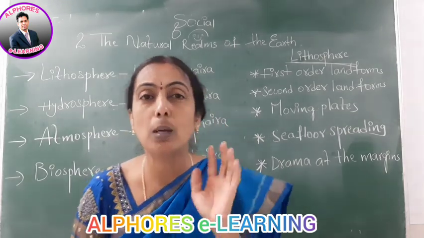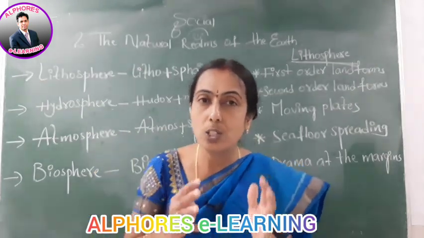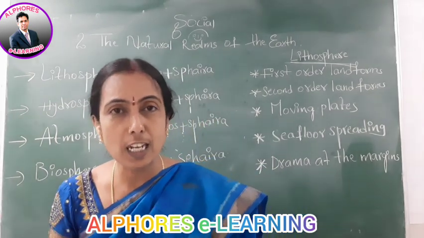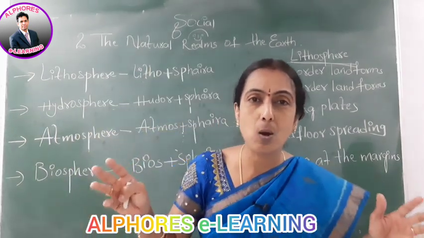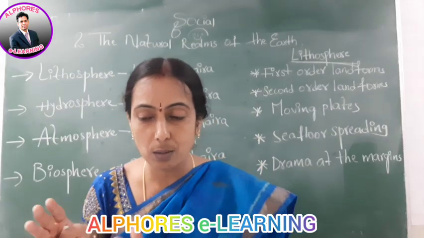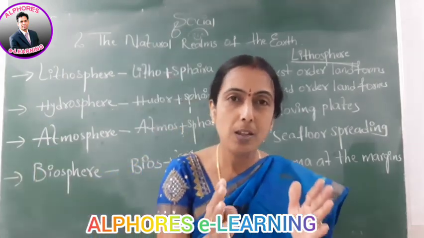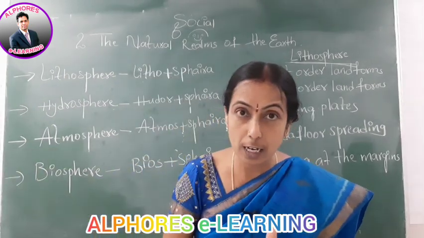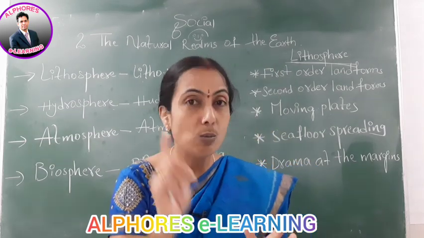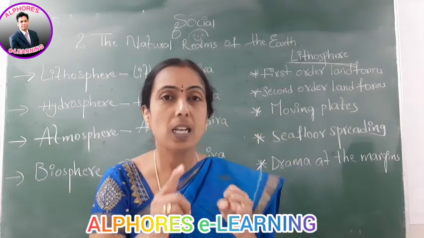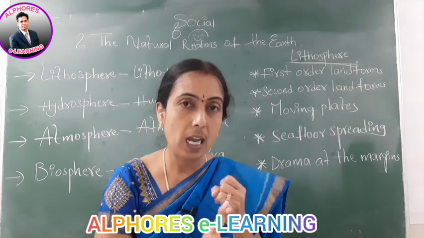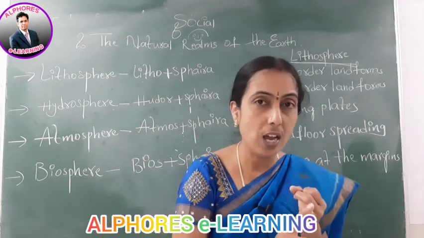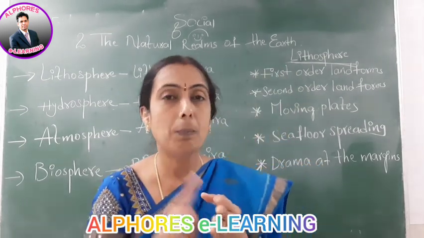You have to remember the points: all the oceans and continents are present on massive rock plates called tectonic plates, a massive base of rocks called plates. And there are 7 major plates and 2 minor plates. What are those 7 major plates? North America, South America, Africa, Eurasia, Indo-Australian and Pacific plates.